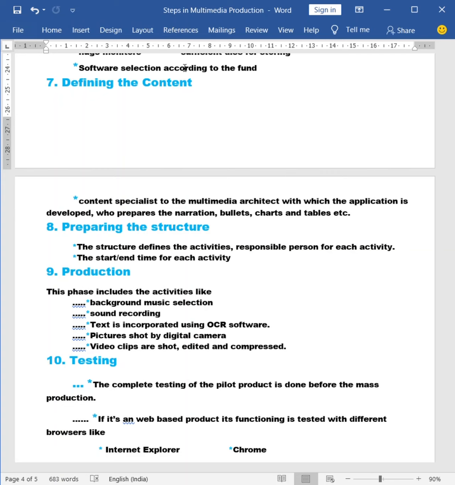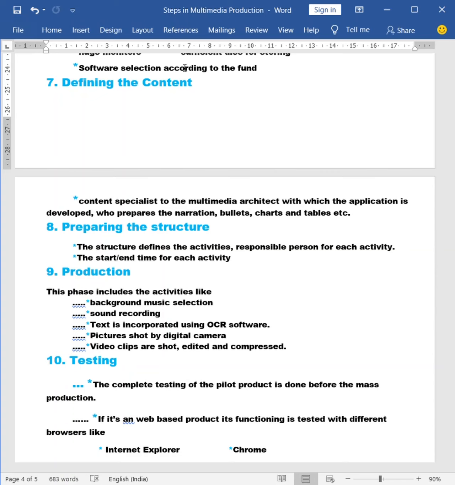Preparing the structure. What is the structure? How the activities are taking place. Whether each person is responsible, whether his activity is done properly, whether it starts at the time and ends at the time which is allotted. So this is preparing the structure.